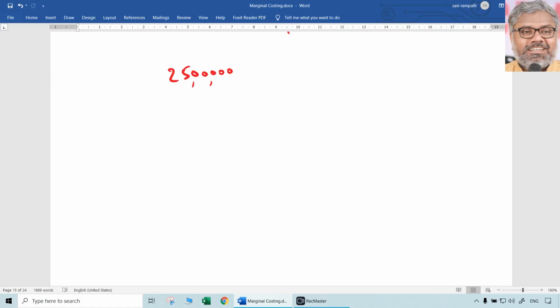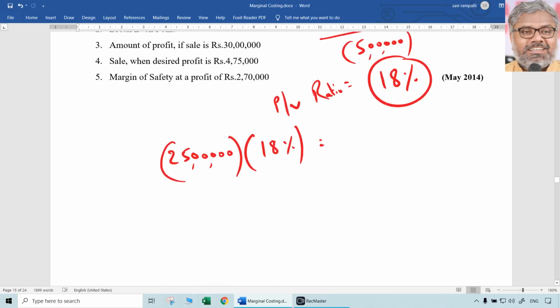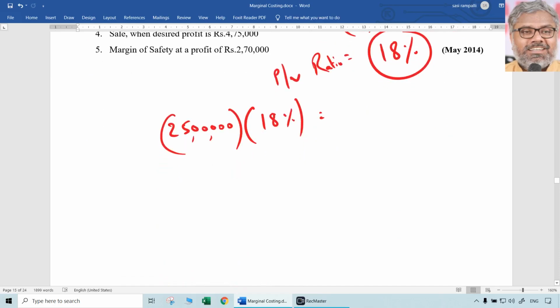When PV ratio is equal to contribution by sales, sales into PV ratio will be what? Contribution. So 25 lakhs, this is a multiplication bracket, not a negative bracket, 25 lakhs into 18%. Sales are 25 lakhs, 18% is the PV ratio. That means how much was the contribution in 1 year first of all? That was 4,50,000. When contribution is known, which is nothing but fixed cost plus profit, 4,50,000 is fixed cost plus profit.